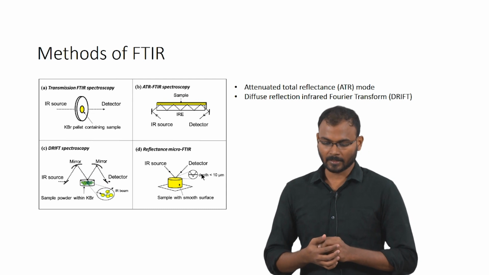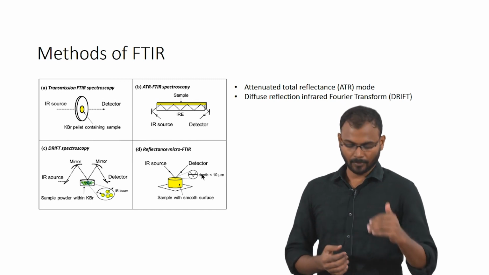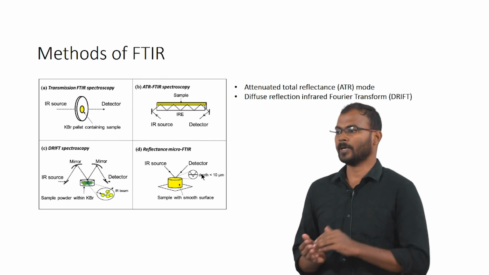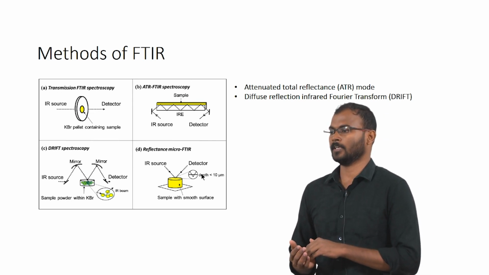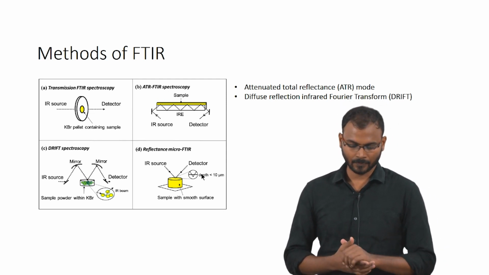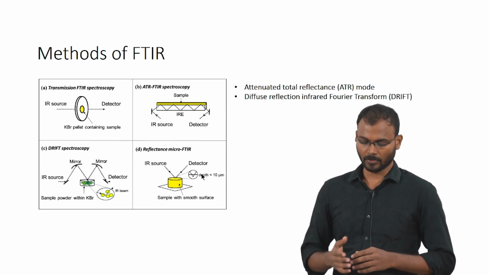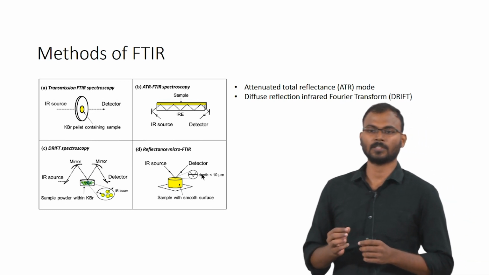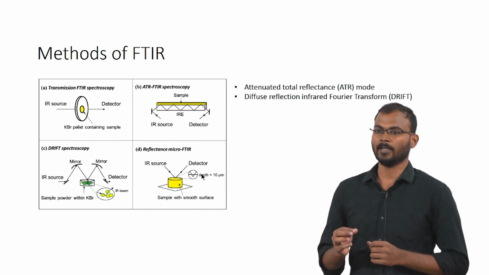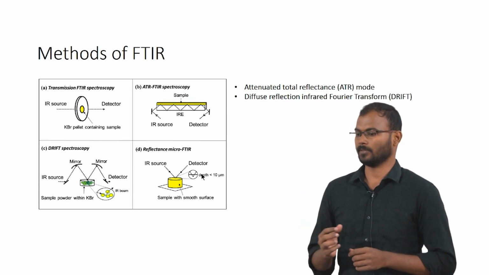Then DRIFT spectroscopy, diffuse reflectance infrared Fourier transform, is similar to transmission FTIR spectroscopy, but only up to a particular depth: the IR rays would diffuse and then be reflected back into the detector. Then reflectance micro FTIR is a new technique where you have a very small sample, and the IR source can be reflected and detected for a very small amount of sample with high sensitivity.